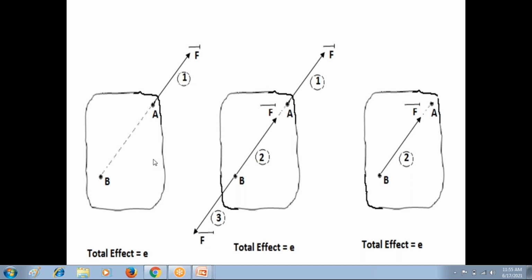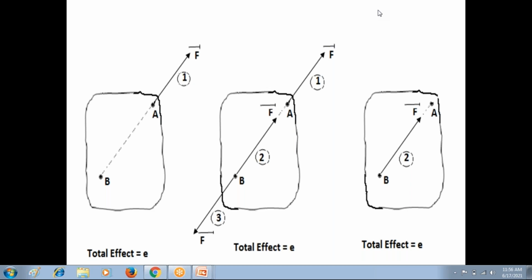So if anybody is having doubt in this principle of transmissibility, you please discuss with me. Any doubts, students, in this principle of transmissibility of force? If anybody is having doubt, you please discuss with me.